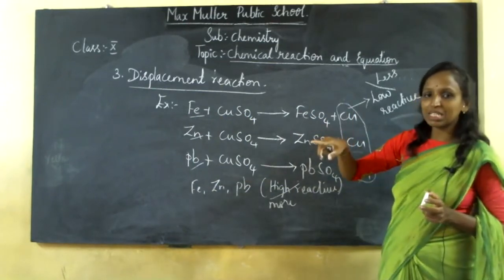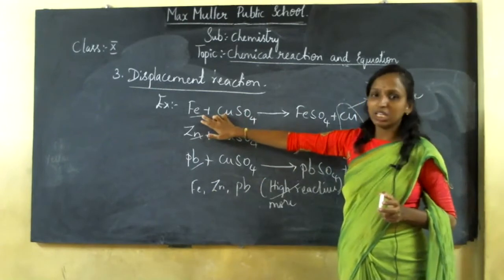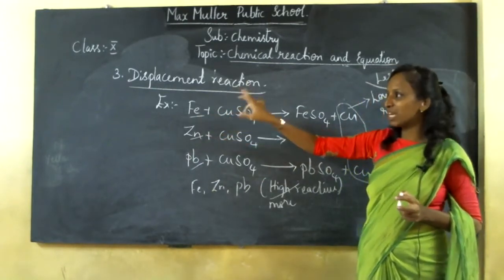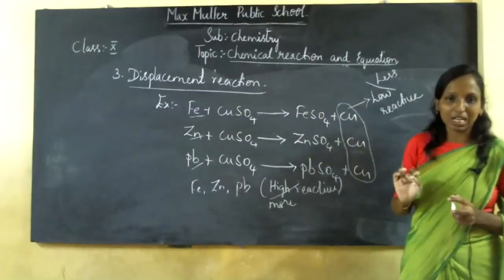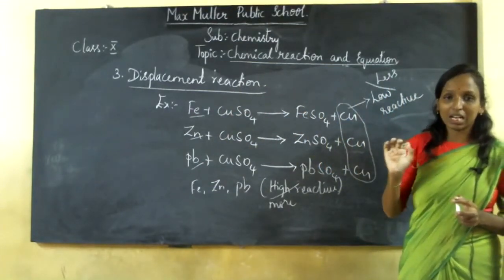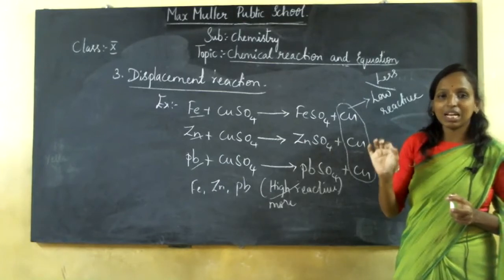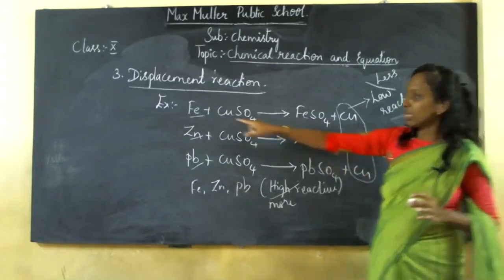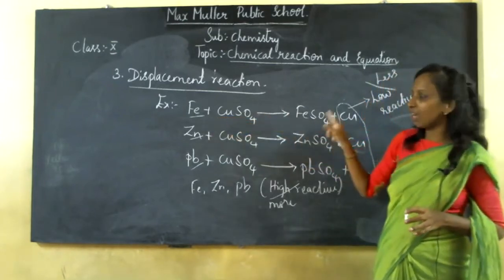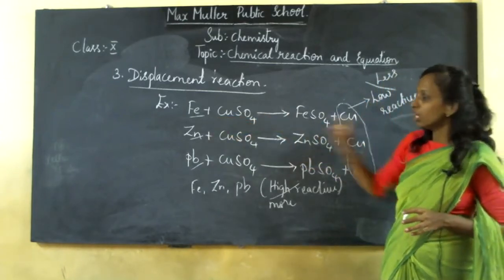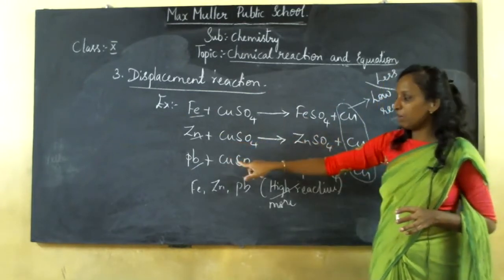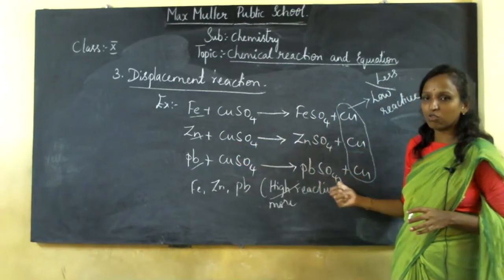What is displaced? A high reactive element is being displaced by your low reactive element. It's nothing but called as displacement reaction. I'll repeat the chemical reaction again. A chemical reaction where a high reactive element is being displaced by your low reactive element. So here Fe plus CuSO4 gives FeSO4 plus Cu. Zn plus CuSO4 gives ZnSO4 plus Cu. Pb plus CuSO4 gives PbSO4 plus Cu.